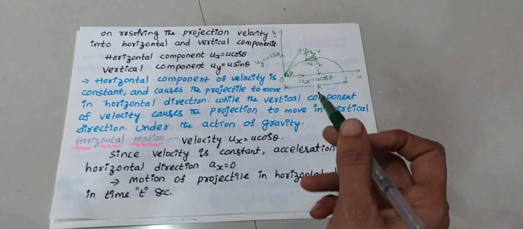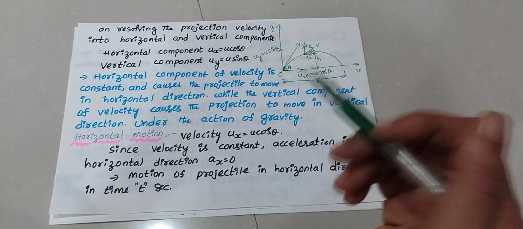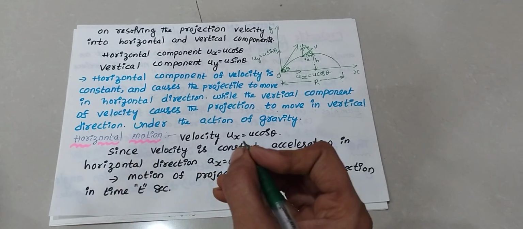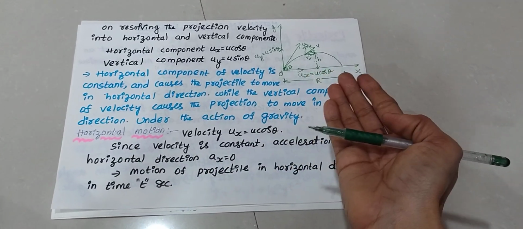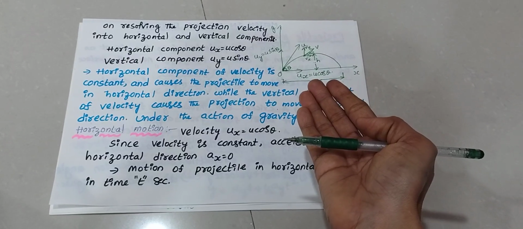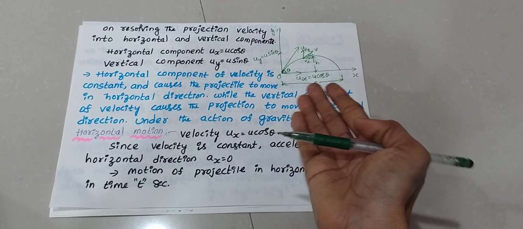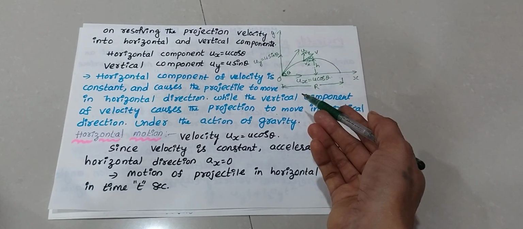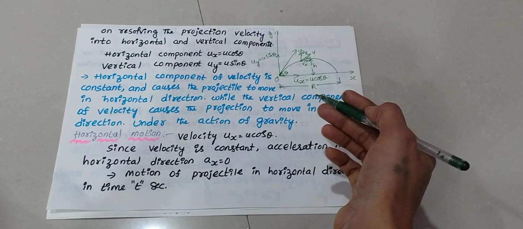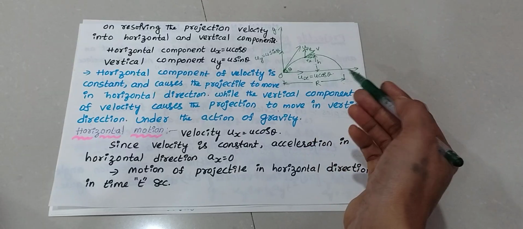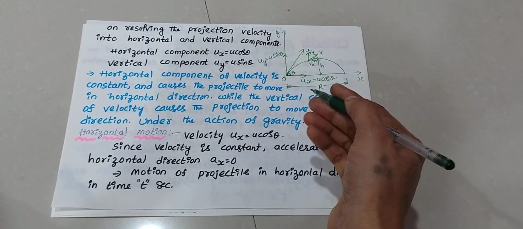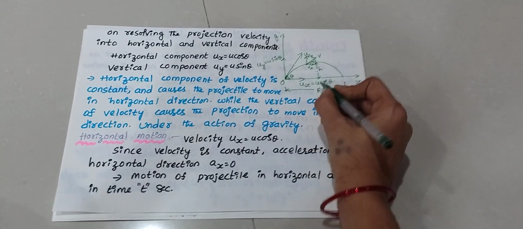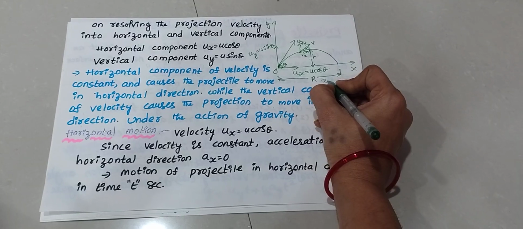Now we will discuss horizontal motion. In this case the velocity is ux is equal to u cos theta, which is constant. In the horizontal direction the acceleration is ax is equal to 0.